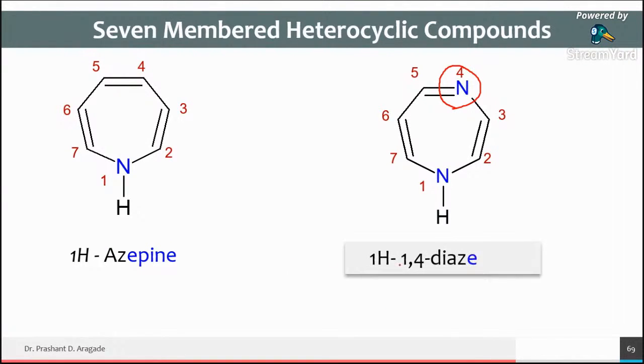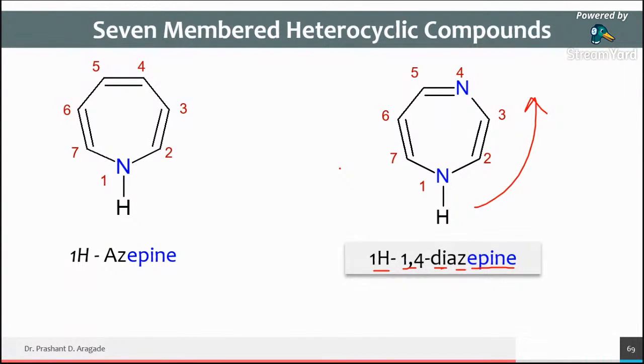Okay, name of this compound is 1H-1,4-diazepine. So di for 1 and 4 position. If you number from this direction, then you will get 1, 2, 3, 4, 5. So 1 and 5. And if you number from this direction, 1, 2, 3, 4. So 1 and 4 is less. So this numbering is incorrect. So this numbering is correct. So at 1 and 4, 2 nitrogen, that's why diaza plus epine. So diazepine. Why 1H? Because it is having extra hydrogen at 1 number position.